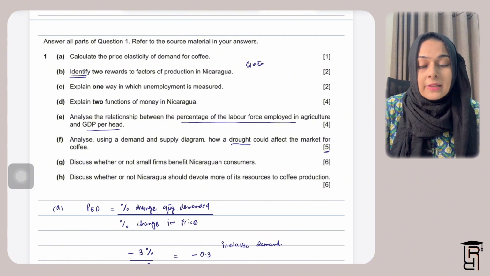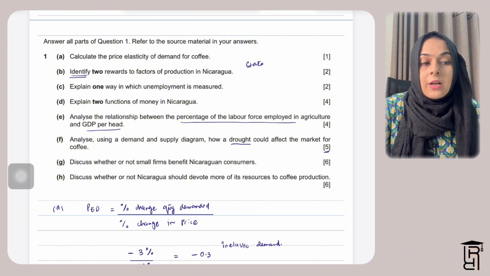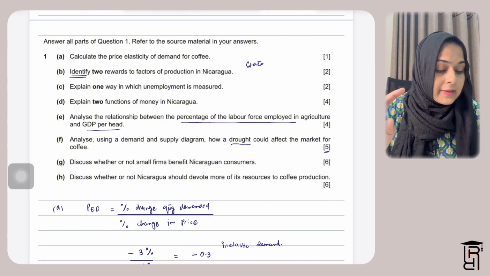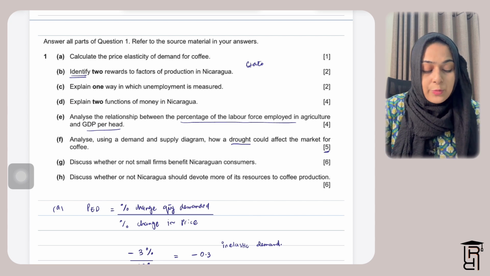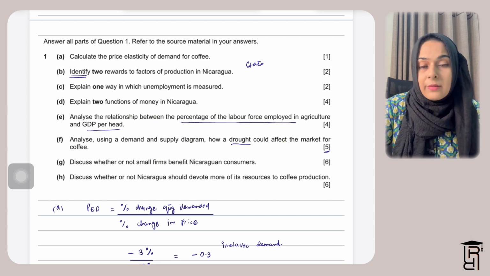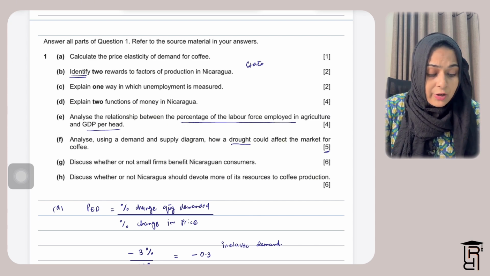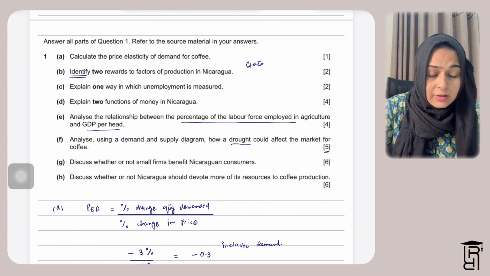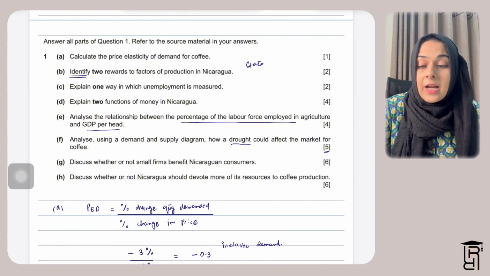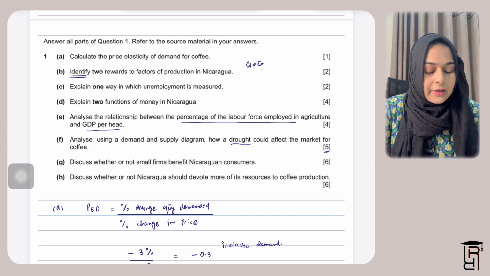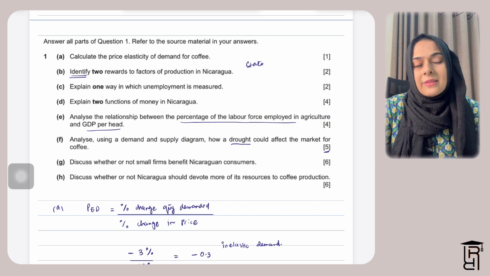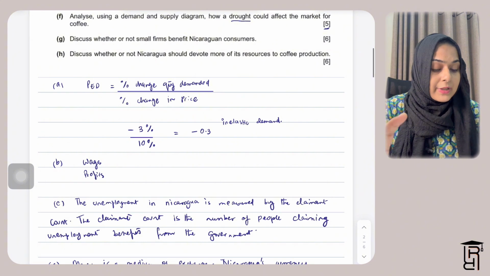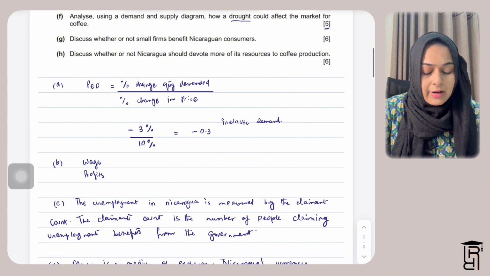So drought will reduce the output of coffee in this case, and therefore the supply curve will be affected. The demand curve will not be affected. There will be no shift in the demand curve, but there will be a shift in the supply curve. However, there will be a change in the quantity. Basically, the demand will also contract, but I'll show you this on the graph.